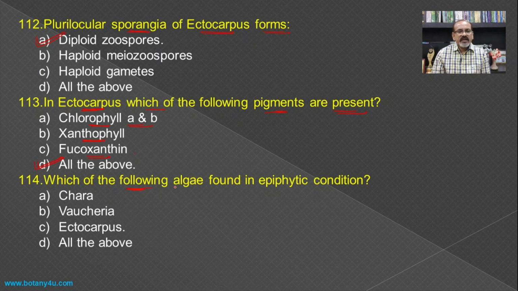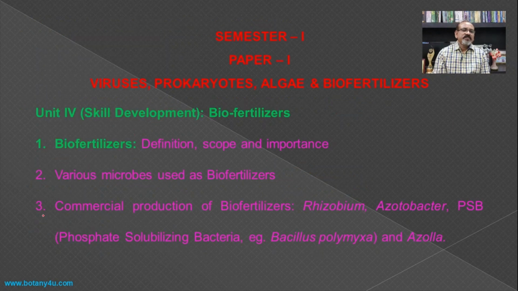Then, which of the following algae is found in epiphytic condition? Epiphytic means growth of one plant on another only for support and not for the mode of nutrition. Usually inside the water, on an aquatic plant or branches of the aquatic plant, there is a growth of Ectocarpus, and hence it is considered an epiphytic alga.